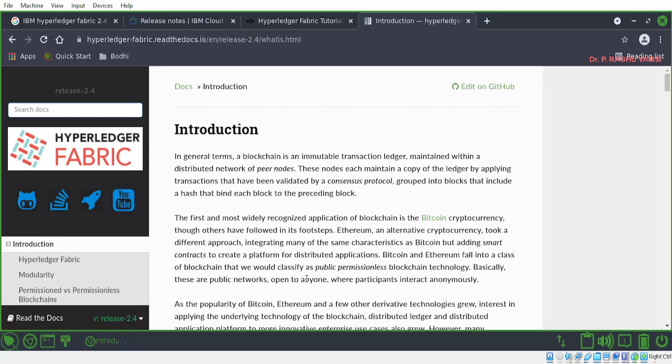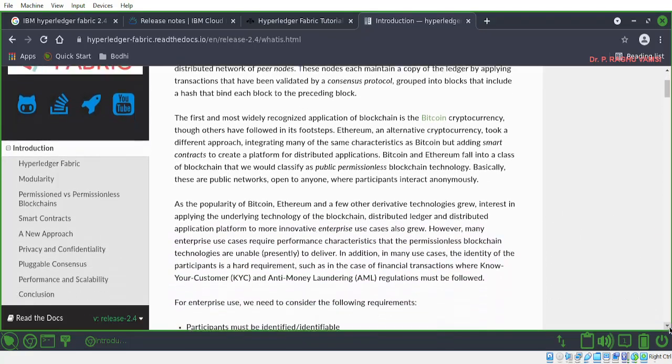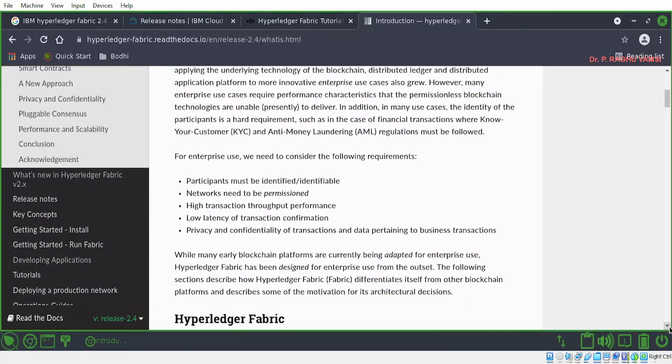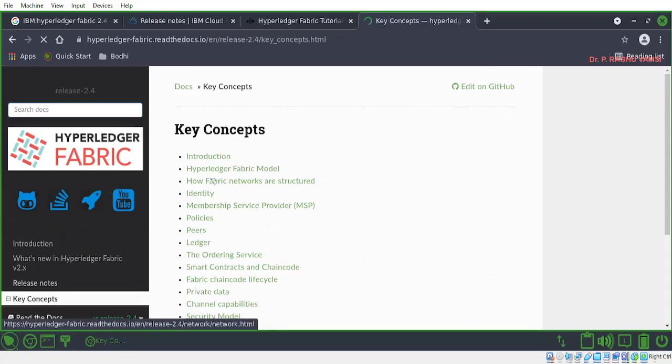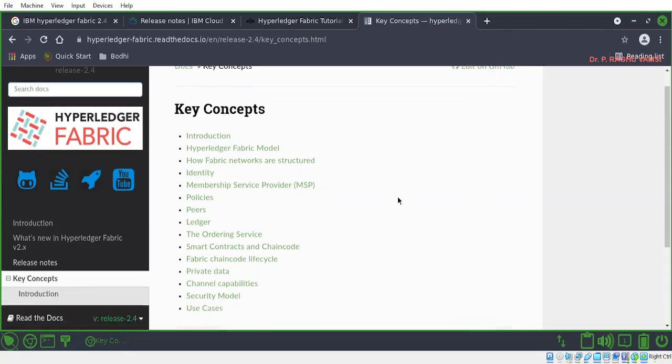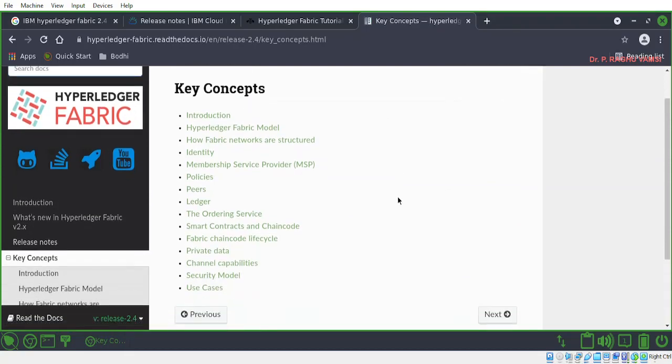We have several components in Fabric. At the elementary stages, we usually feel that these are the various components that need to be remembered thoroughly. Unless you remember them thoroughly, you cannot go for developing the network.